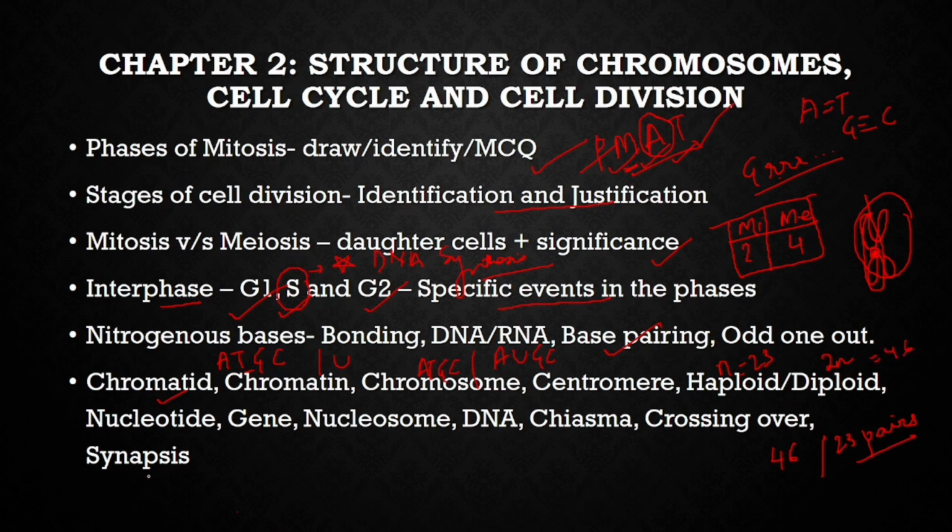Then what is a nucleotide? Nucleotide is a unit of DNA. How is it formed? It is phosphate, the sugar and the nitrogenous base. Sugar in DNA is deoxyribose sugar. Nitrogenous base I have already discussed, and the phosphate group. What is a gene? Gene is a specific sequence of nucleotides coding for certain proteins.